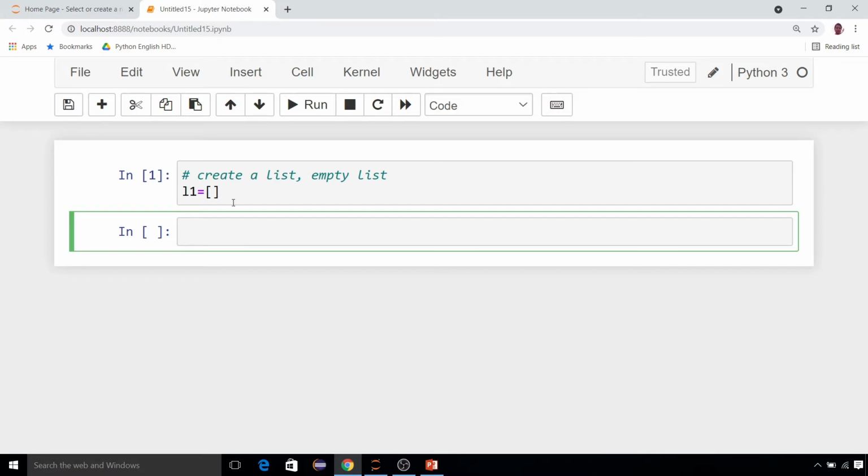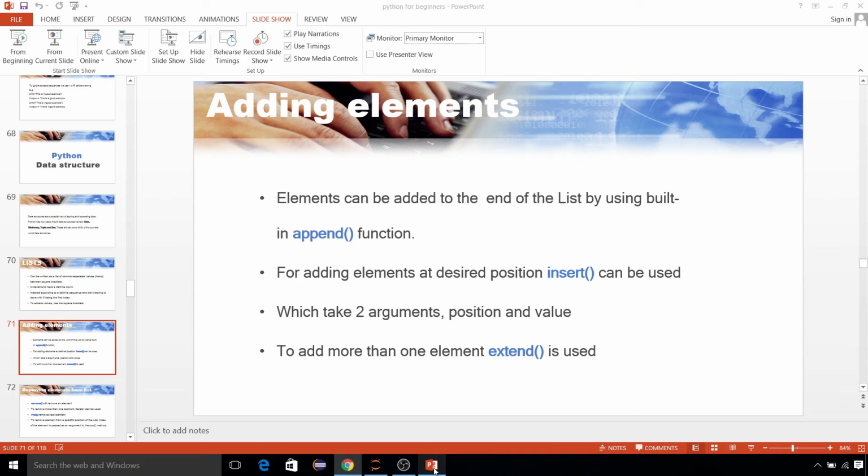Just press shift enter, it will give an empty list. If it is an empty list, then obviously you need to add some data. Obviously you are thinking about how to add the data inside this list because it is an empty list, right? So this is the way you can add elements.